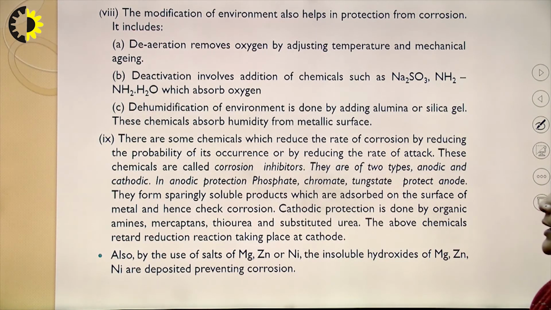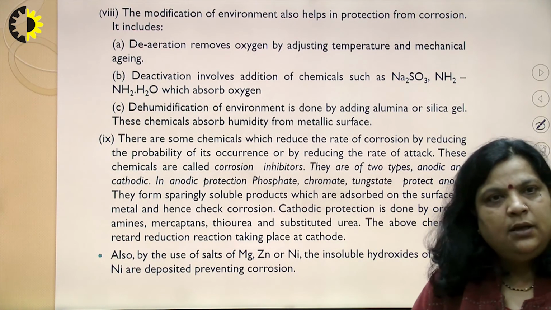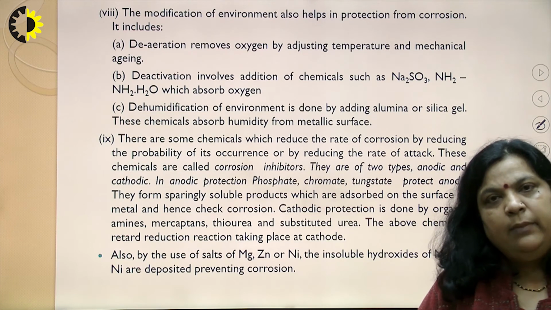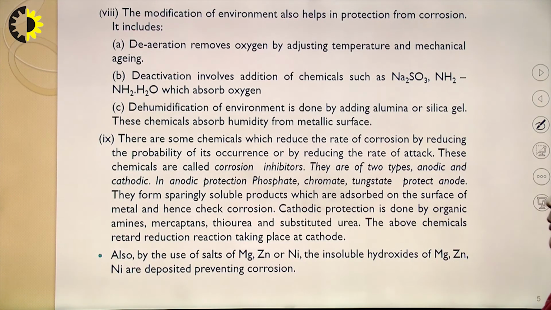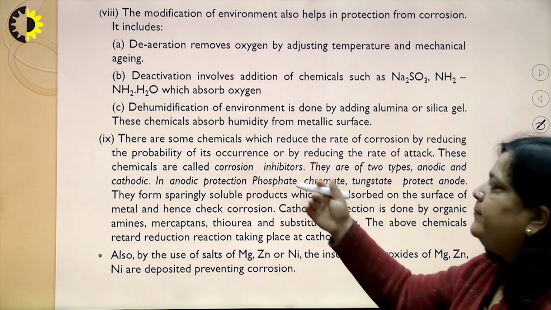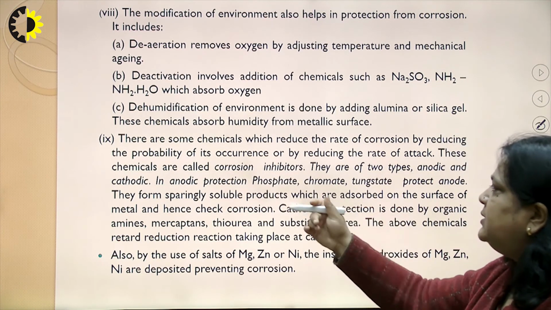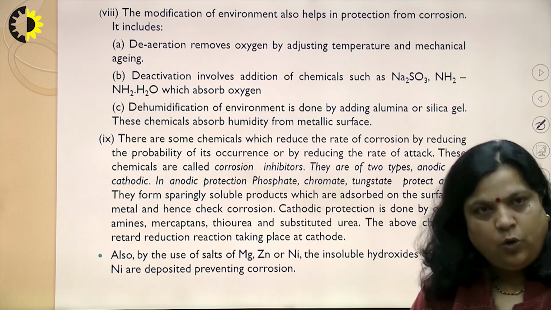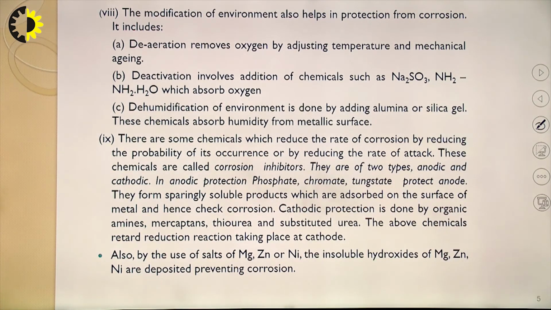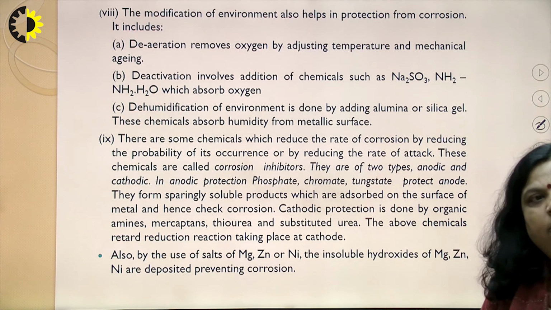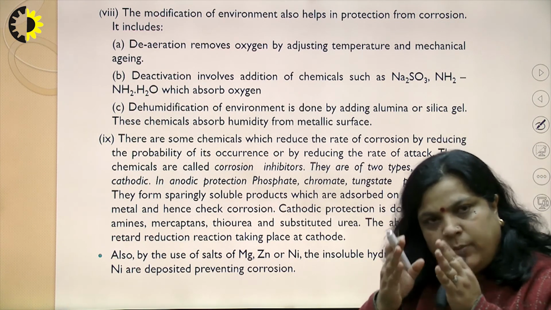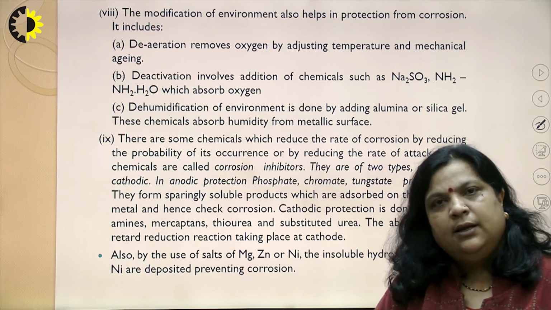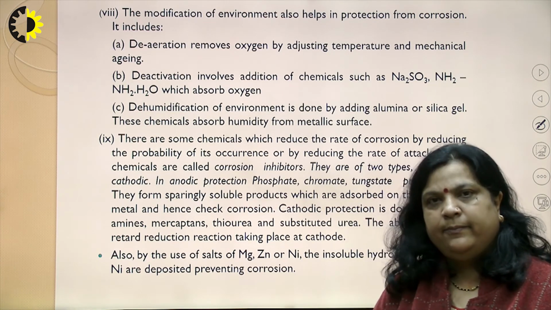These corrosion inhibitors are of two types: first anodic inhibitors, second cathodic inhibitors. Anodic inhibitors like phosphate, chromate, tungstate protect the anode. They form partially soluble products which are absorbed on the surface of the metal and hence check corrosion.